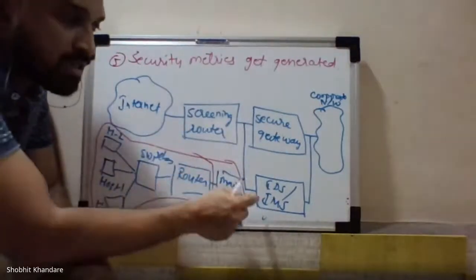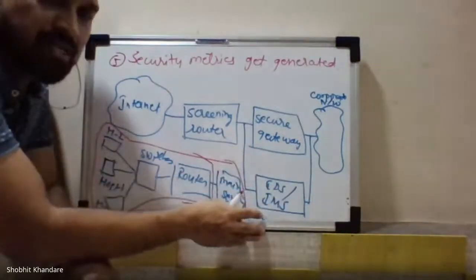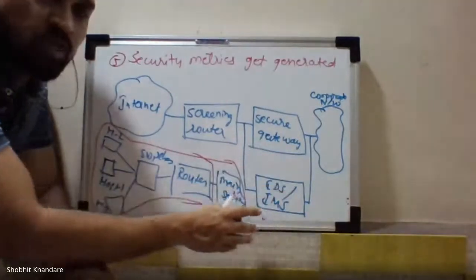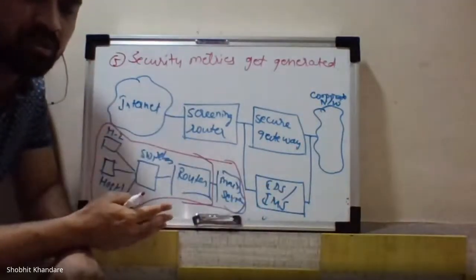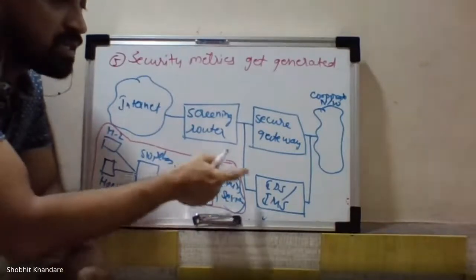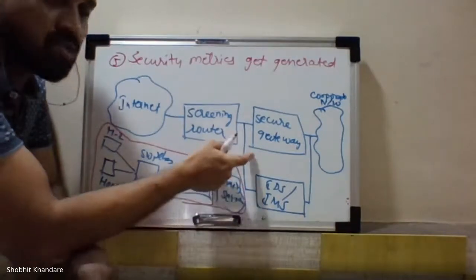Using IDS is an option now. If you want to install IDS or if you do not want to, I have told you the 5 different important factors which will be helpful for us if you install it. Then the IDS will play an important role along with the secure gateway.